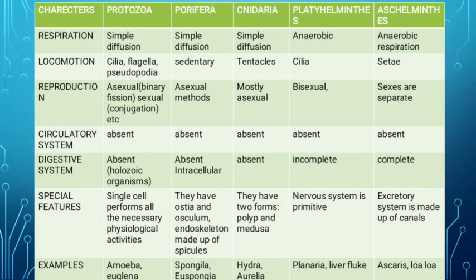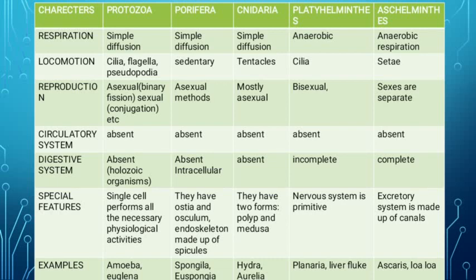Okay, then circulatory system is absent, digestive system, from Aschelminthes the digestive system is complete, including mouth to anus. So the digestive system is complete from Aschelminthes. Then special features, excretory system is made up of canals. So the excretory system includes canals, or you can say tube-like structures, which are used for excretion.